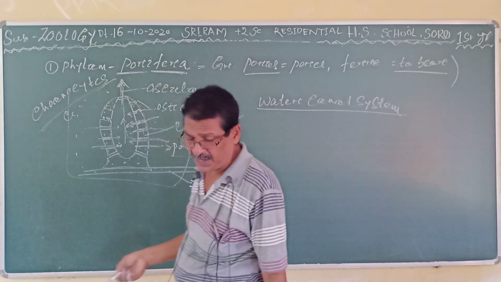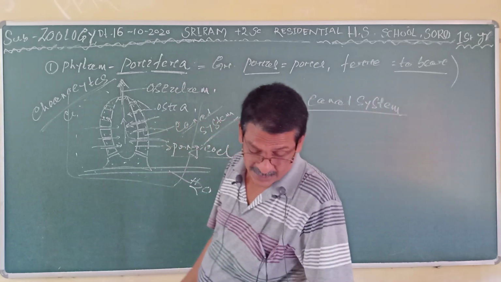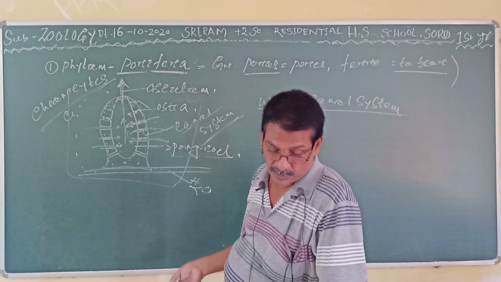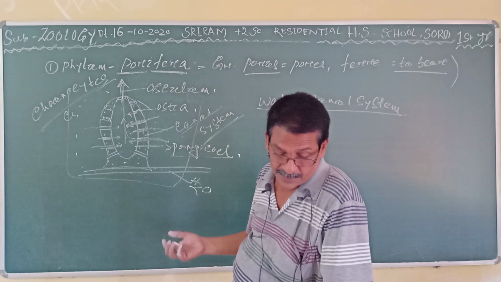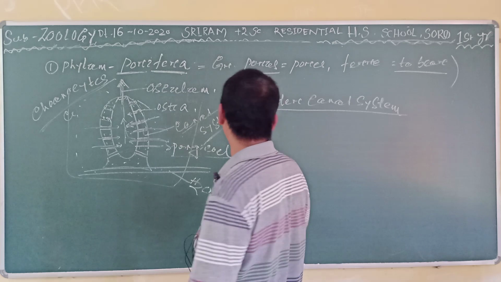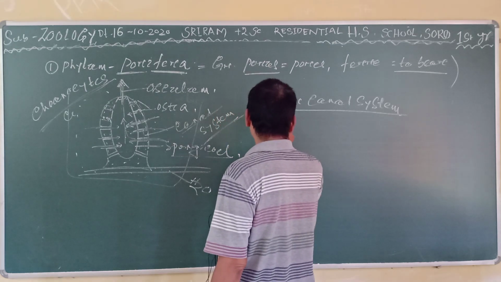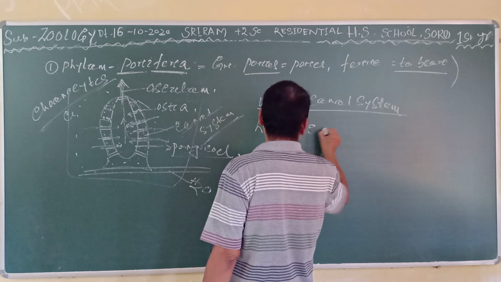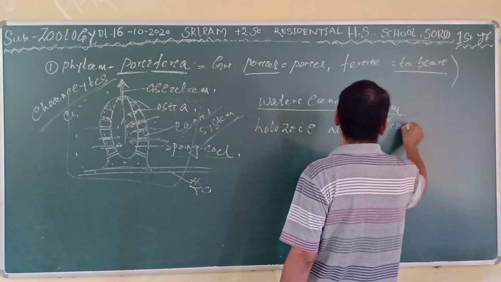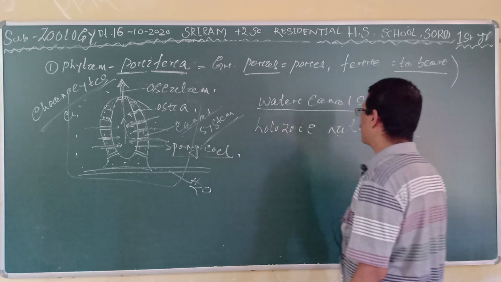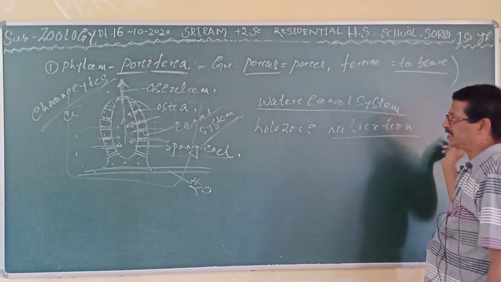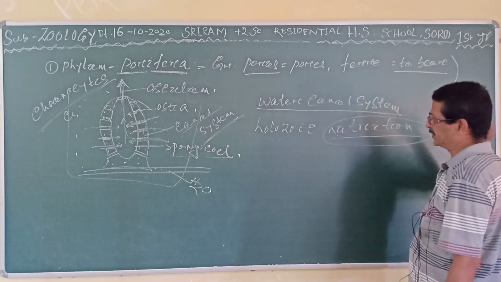Clear? Then here it is a holozoic nutrition and intracellular digestion. It performs holozoic nutrition. Holozoic nutrition means the process by which an individual receives the food material, digests it, and the undigested food comes to the outside. The whole process is called nutrition.